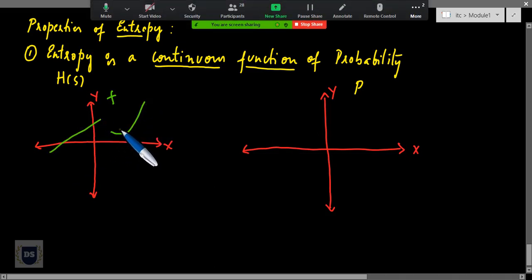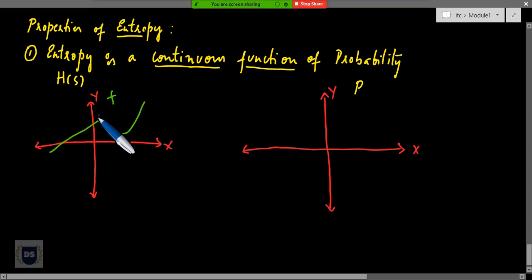I have two curves here: from this point to this point it's continuous, but from here to here there is a gap. So what I can conclude is that the function which gives this kind of plot is not continuous.